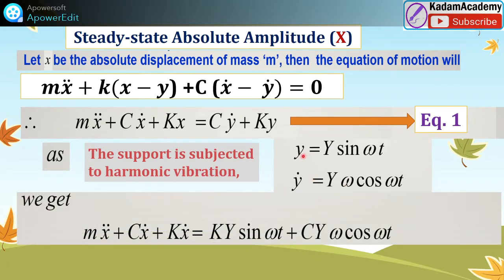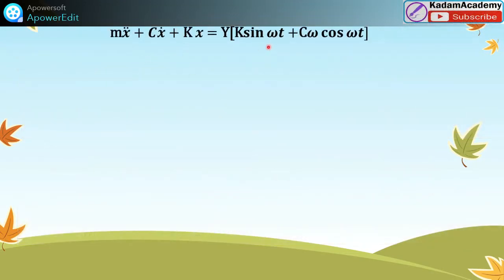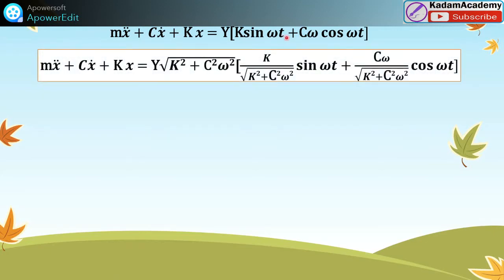Putting these values of y and y dot in this equation, it is like this: m x double dot plus c x dot plus k x is equal to k Y sin omega t plus c Y omega cos omega t. So friends, up to this it is clear to you. Now one term is added here. Which term? Under root of k square plus c square omega square. The same term is added below, with k and c omega upon this one.